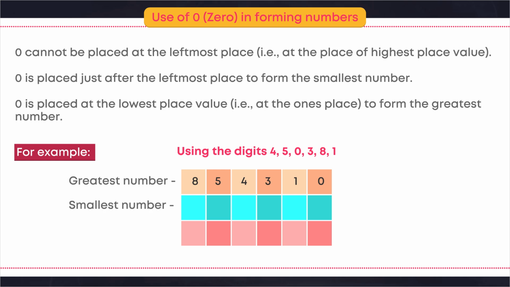Smallest number: 0, 1, 3, 4, 5, 8. Incorrect. 1, 0, 3, 4, 5, 8. Correct.